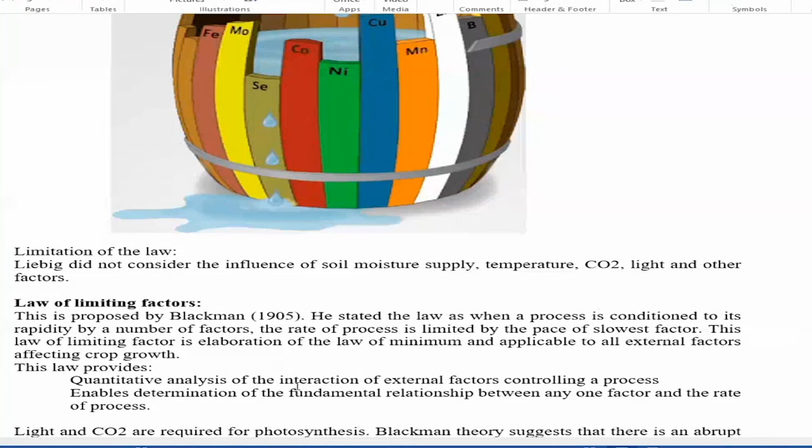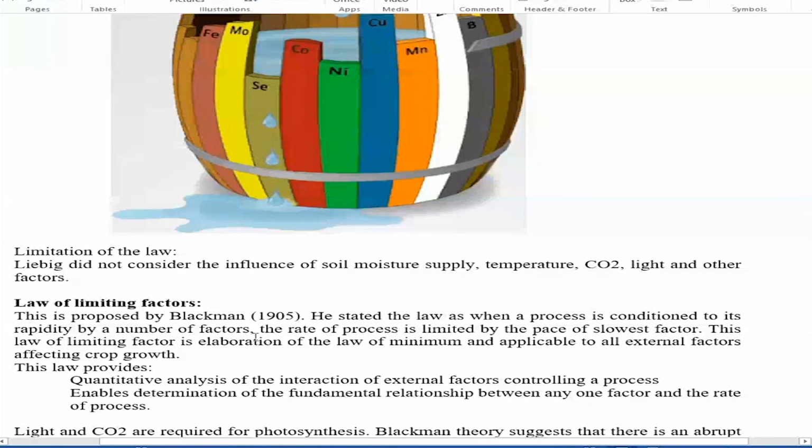Even if the carbon dioxide is optimum, maximum production cannot be attained with a deficit in the light or the temperature. In the same way, you should have the optimum amount of light requirement for the crop, and the temperature requirement for the crop has to be maintained to have maximum production. That was explained by Blackman as the law of limiting factors.